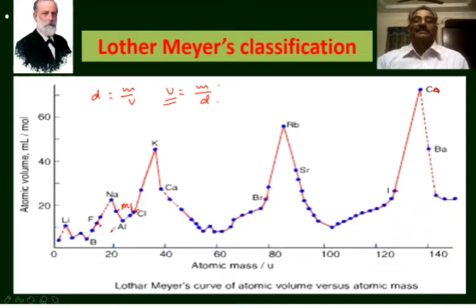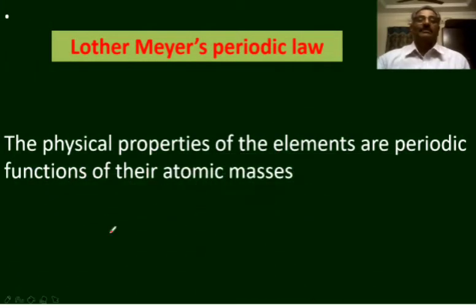From these observations, he concluded that the physical properties of the elements are periodic functions of their atomic masses. That is, when the elements are written in the increasing order of their atomic masses, the elements with similar properties reoccur at regular intervals.